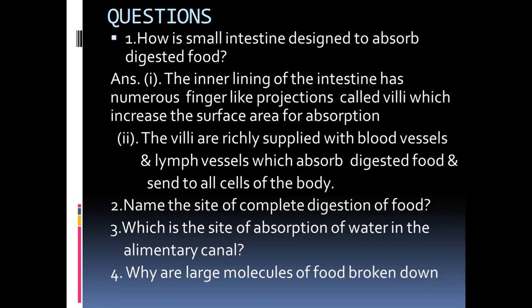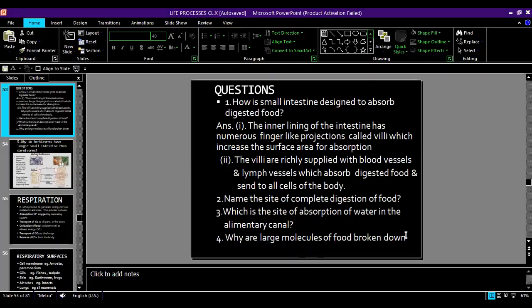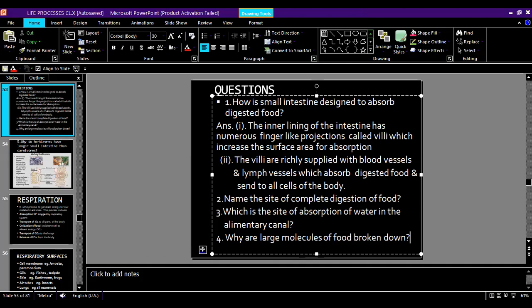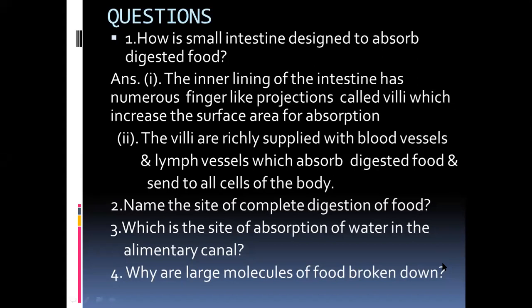And why are larger molecules broken down? So let us see. So why are large molecules of food broken down? I hope you can answer now. So that the larger molecules are broken down into simple soluble molecules so that they can enter into the cell. Please write the answers in your notebook.